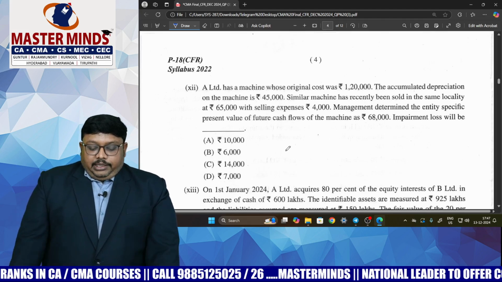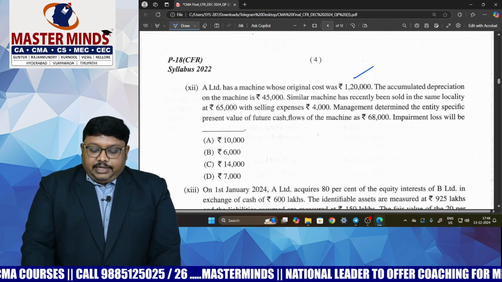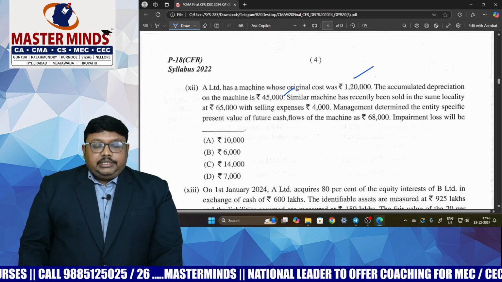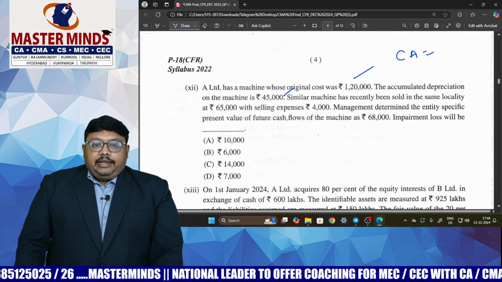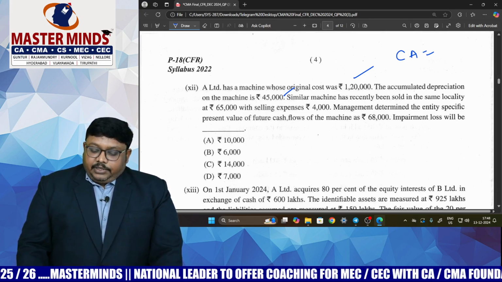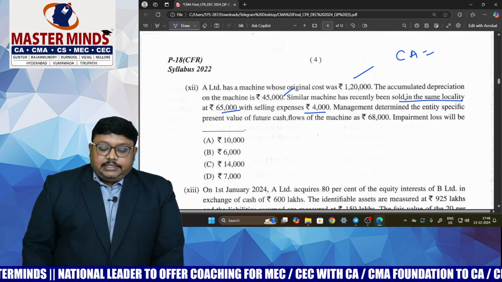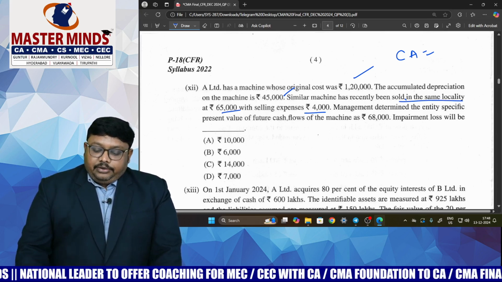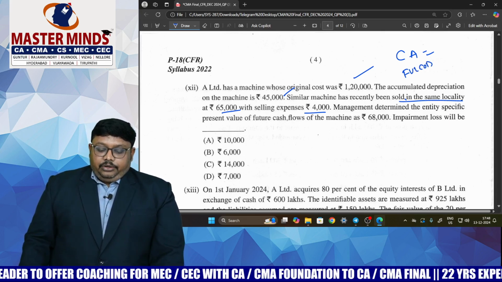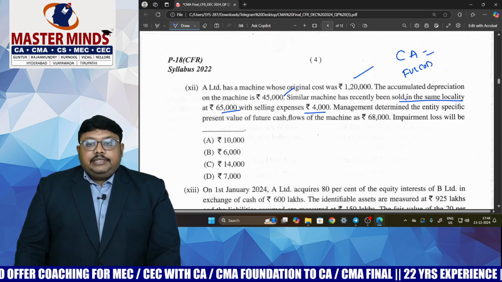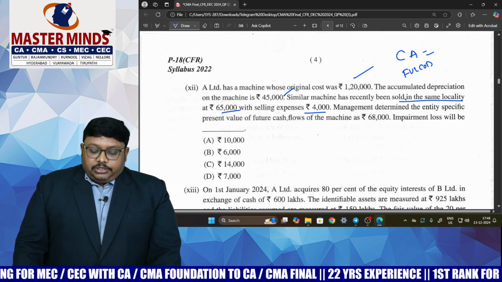So while coming to the 12th question, it is also a direct question. You can check over here, original cost of an asset they have given, accumulated depreciation they have given. We can find out the carrying amount, Nana. Cost minus depreciation will give the carrying amount. And a similar machine could be sold in the same locality for 65,000 and selling expenses are 4,000. So based on that we can find out what, Nana? Fair value less cost of disposal. Here the fair value of the similar kind of machinery is 65,000 and cost of disposal is given as 4,000. We will get the fair value less cost of disposal.